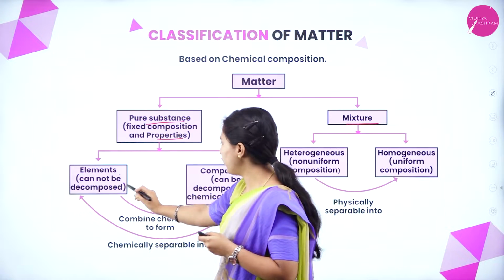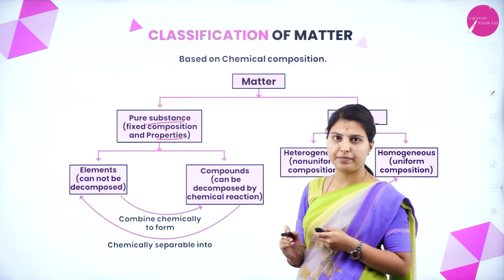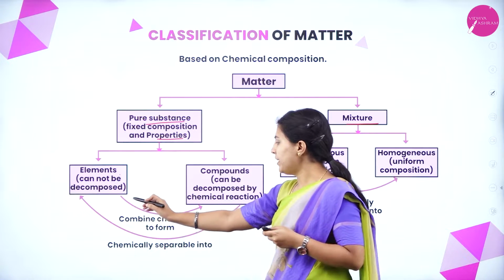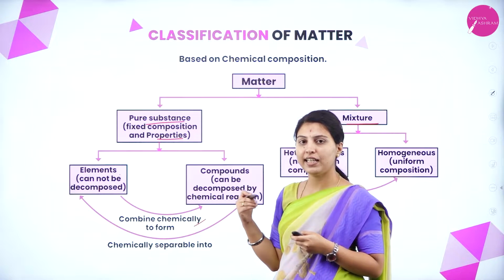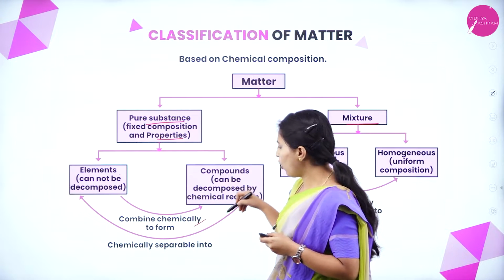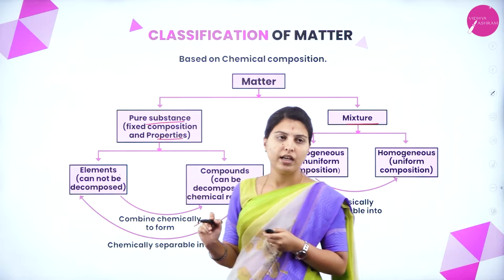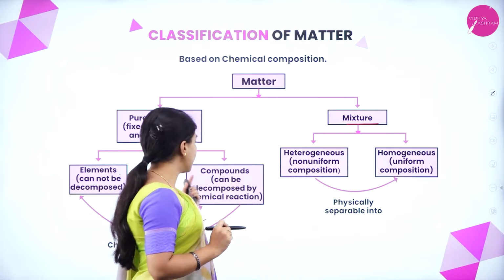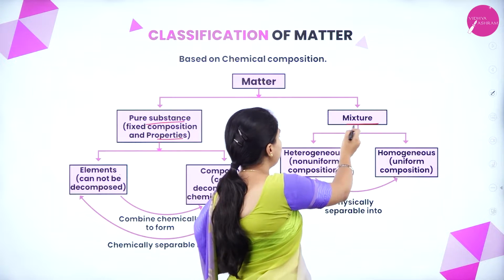Elements cannot be decomposed, but compounds can be decomposed by chemical reaction. The elements combine chemically to form the compound, and the compounds are chemically separable into elements. That is how the pure substance has been divided into elements and compounds. On another side, mixture.